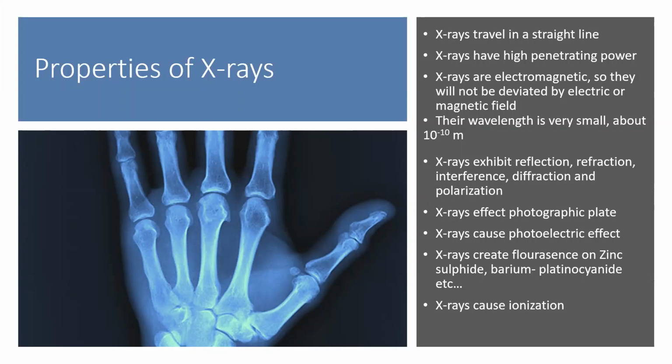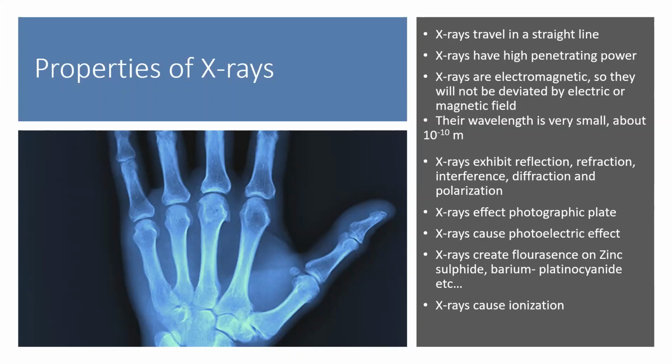So all these properties of light are shown by X-rays as well. And then X-rays affect the photographic plate, just like light rays, ultraviolet rays and all. X-rays can affect the photographic plate, and they cause the photoelectric effect.